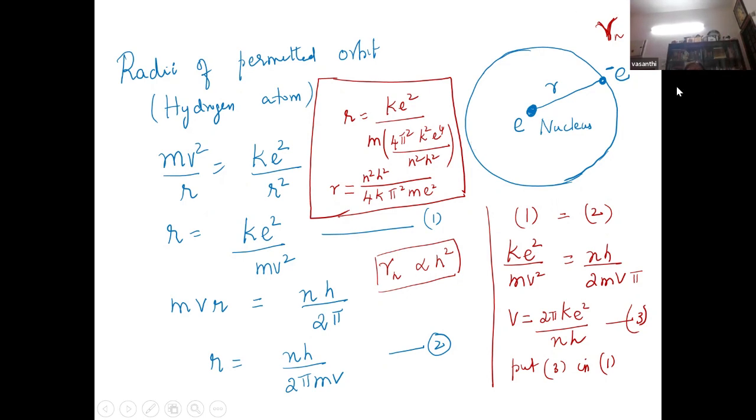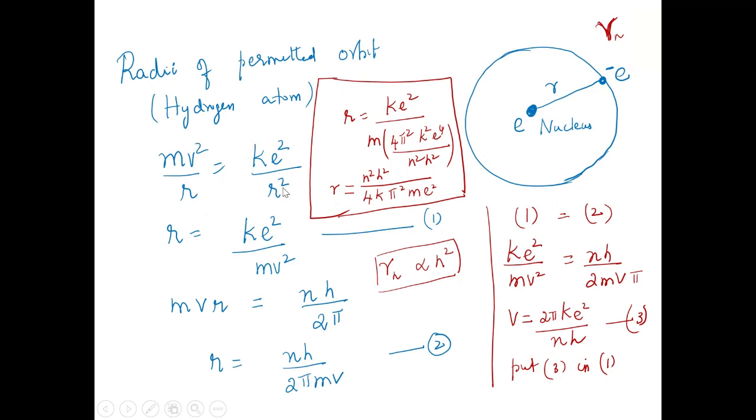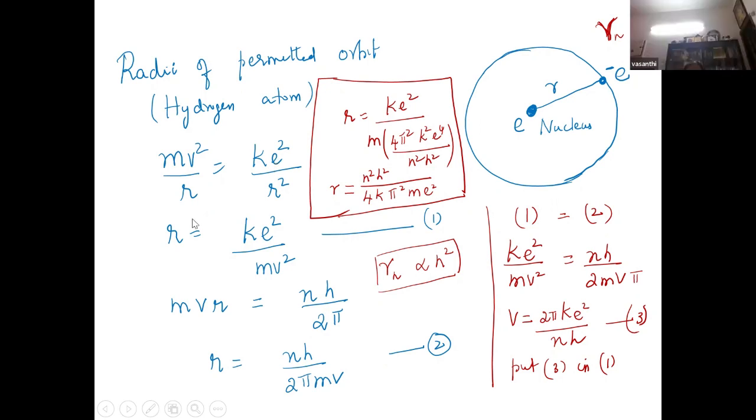That's very important. First, the centripetal force is provided by the Coulomb's electrostatic force. So we get r is equal to Ke square by mv square. This is one equation. Then we bring in Bohr's postulate: mvr is equal to nh by 2 pi. So rn is nh by 2 pi mv.